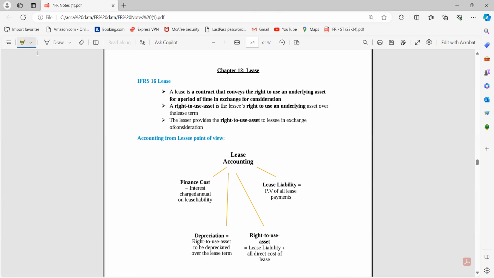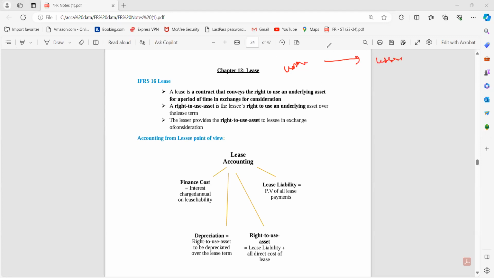So leases. What is a lease? We knew that it's a contract between the lessor and lessee, right? So what happens in this? Lessor transfers an asset to the lessee, right, with the right of use. And along with that, what does the lessee do? The lessee pays consideration, and this consideration is known as lease rentals also basically.